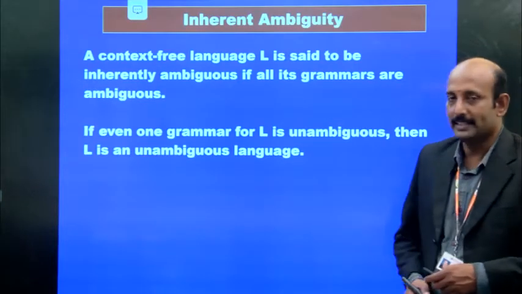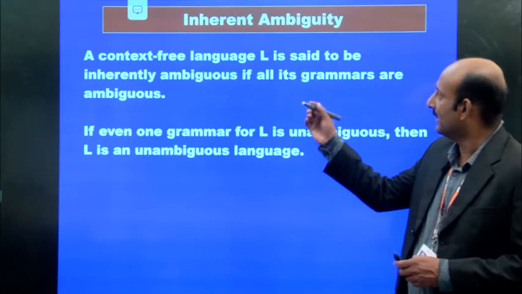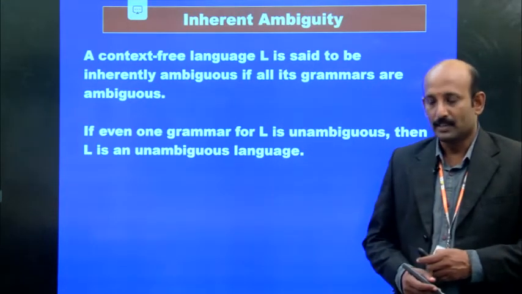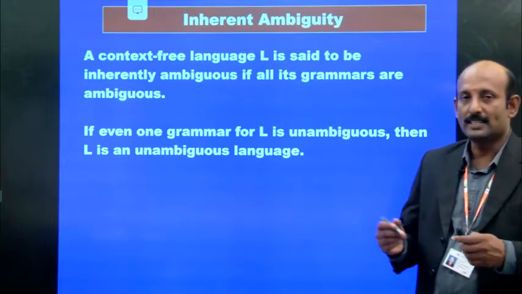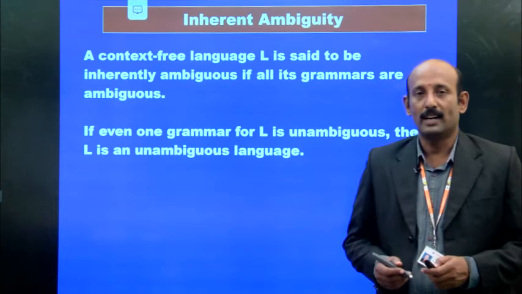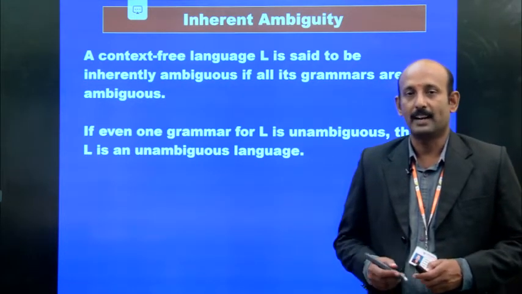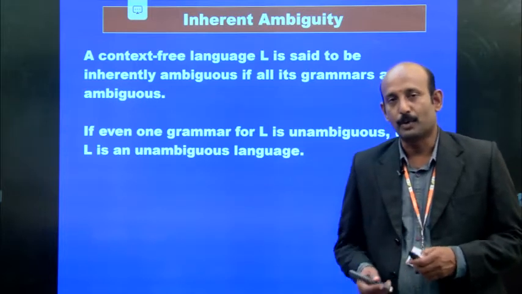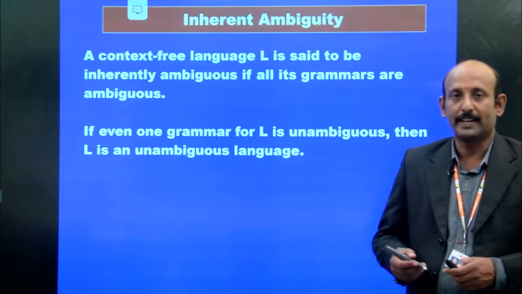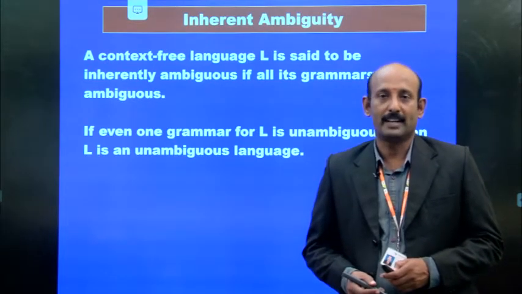So, let us see this in the context-free language where L is generated, L is said to be inherently ambiguous. So, already you know what ambiguous is. Ambiguous means it produces more than one leftmost derivation or rightmost derivation. In other words, it produces more than one parse tree for the given input string. Then the grammar is said to be ambiguous.